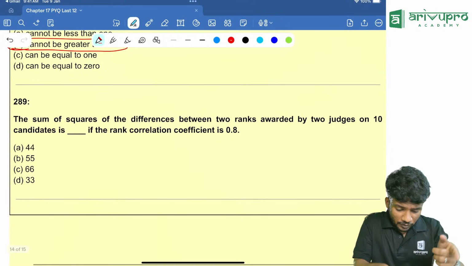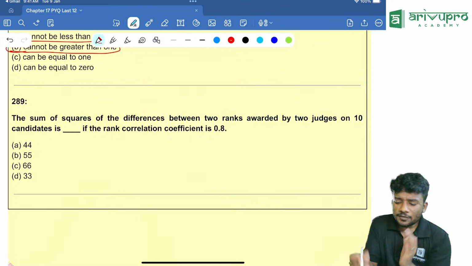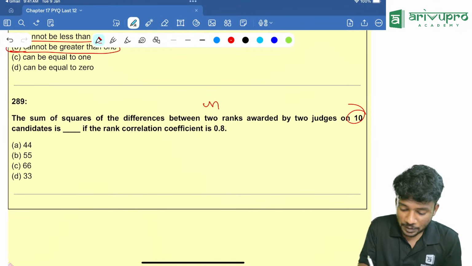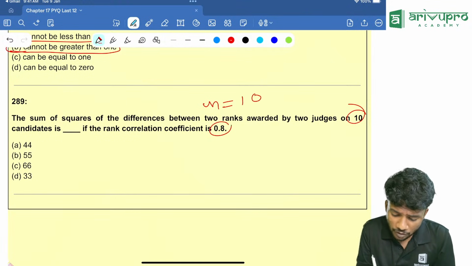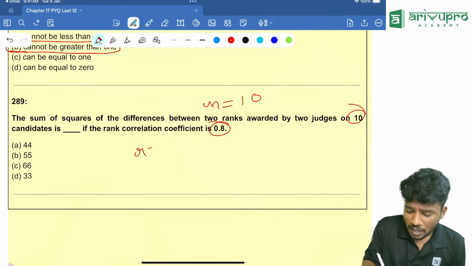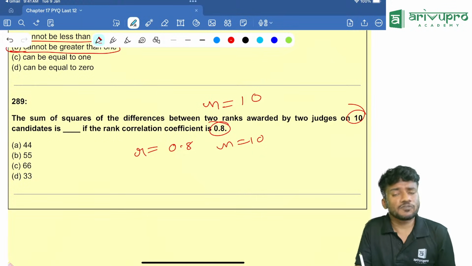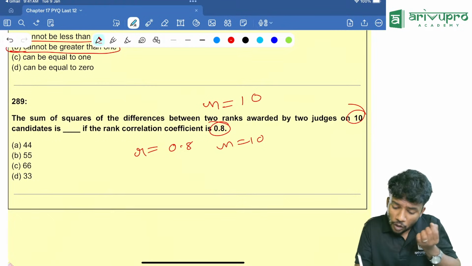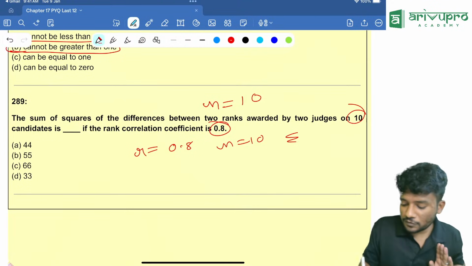Now a direct question. The sum of the squares of the difference of 2 ranks awarded by 2 judges to 10 candidates, that means n is 10, is dash, if the rank correlation coefficient is 0.8. R is 0.8 and n is 10, that is given. What they are asking is the sum of the squares of the difference between the two ranks awarded by the 2 judges.